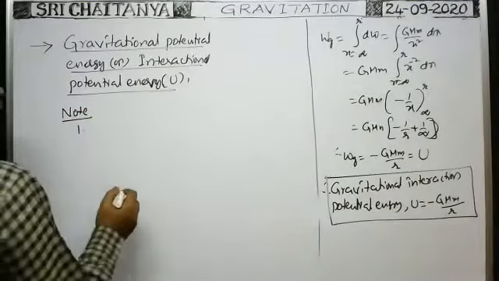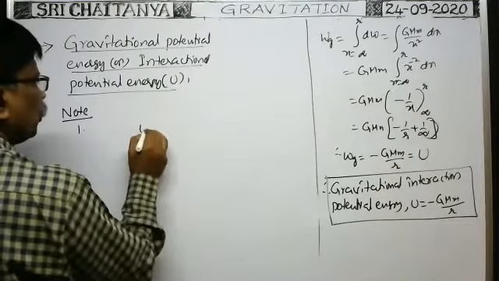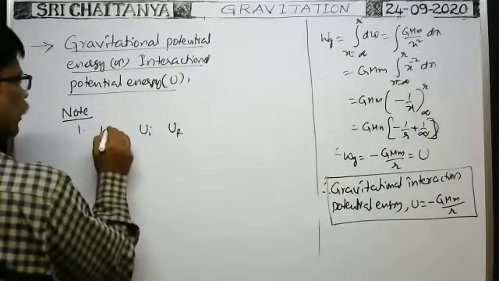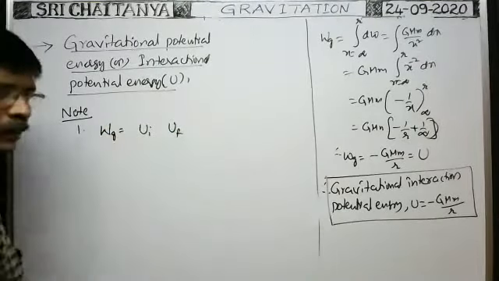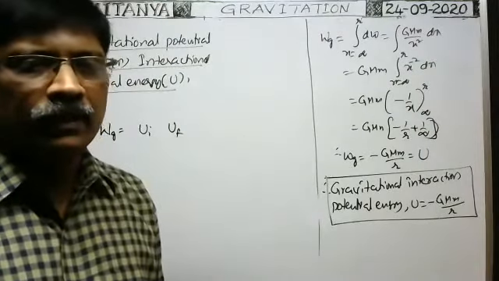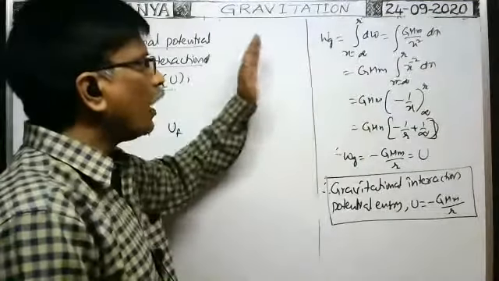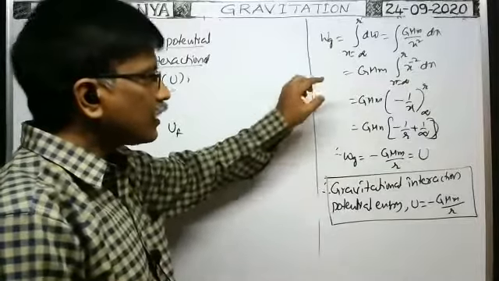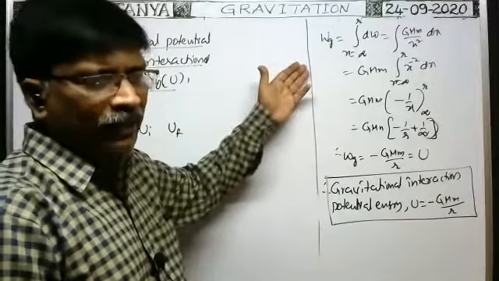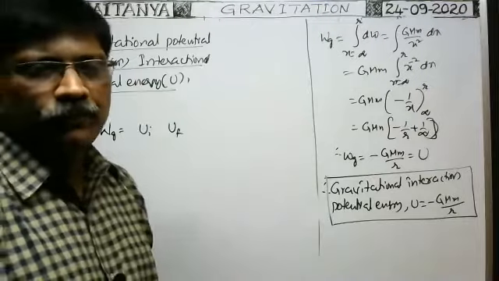Note 1: suppose for a system, the initial potential energy is Ui and the final potential energy is Uf. Then what is the work done by gravity? Tell me. So when the body is moving from infinity to r, the initial distance must be on the lower side of the integration and the final distance at the top of the integration. That is the rule.